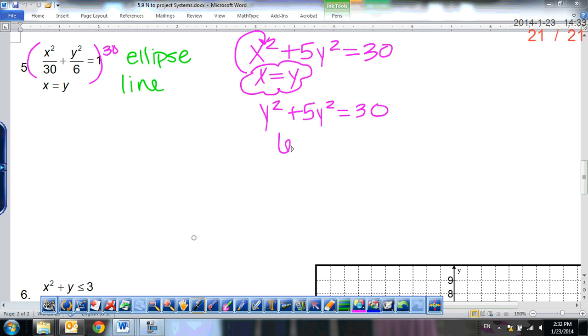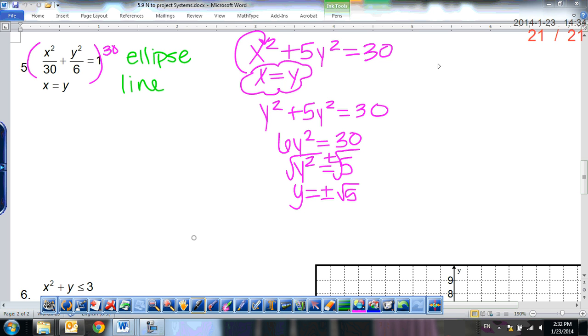So that gives me that 6y squared is equal to 30. So y squared is equal to 5. So what's y equal to? Positive root, square root of 5. Good. Plus or minus the square root of 5.